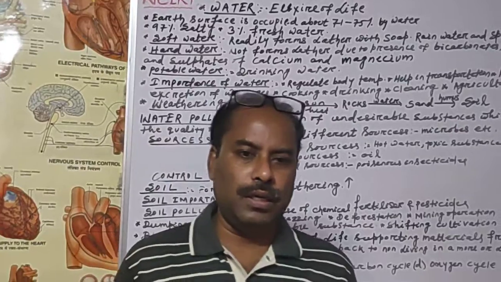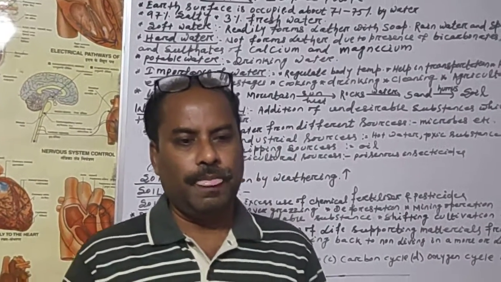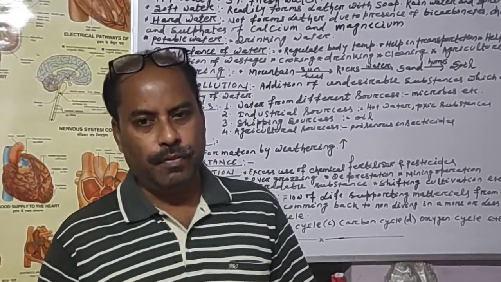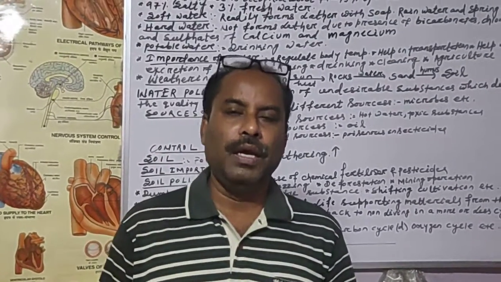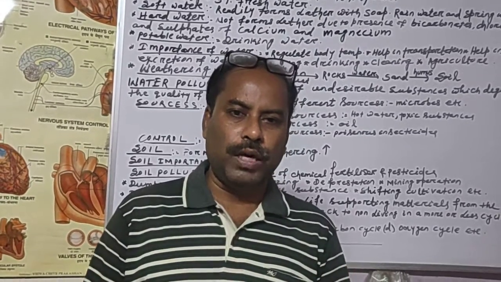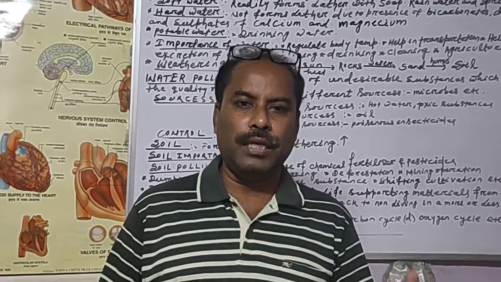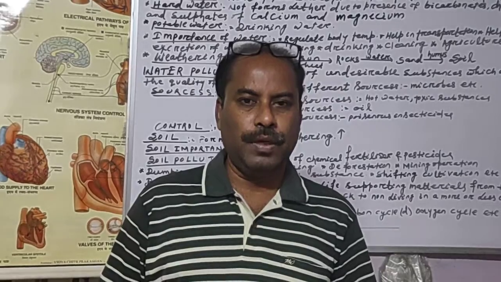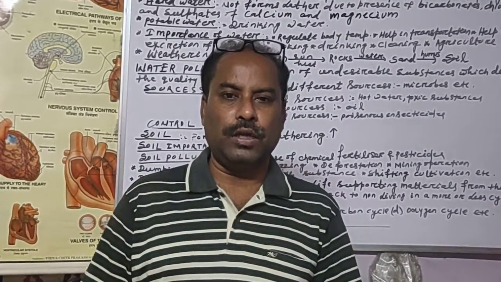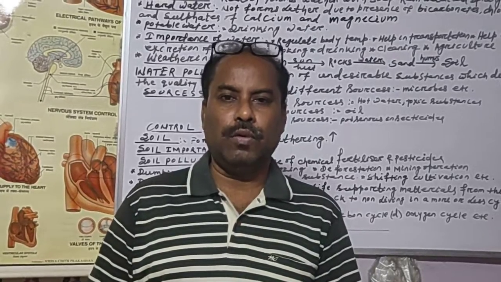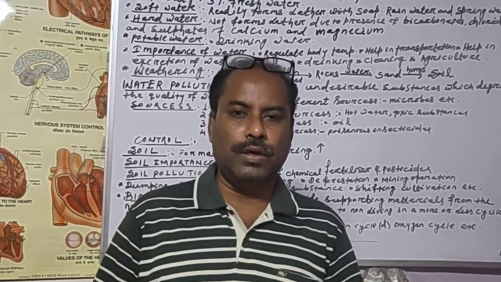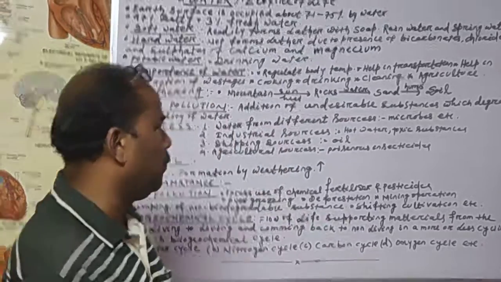It is a renewable source, but it is called the elixir of life. What do we mean by elixir of life? Elixir of life means liquid medicine, because without water no living organism can sustain its life. So to survive, a sure medicine is required, that is called the liquid medicine, that is the water for all the living organisms. So that's why water is known as the elixir of life.